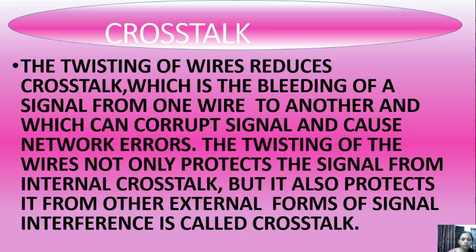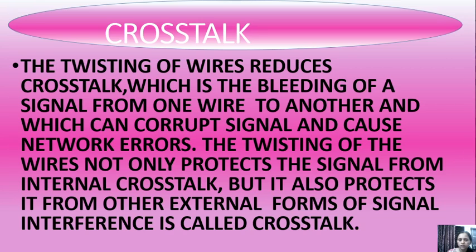The twisting of wires reduces crosstalk. So what is crosstalk here? Crosstalk is the bleeding of a signal from one wire to another. Bleeding of a signal, in general leakage of signal from one wire to another, which can corrupt the signal and cause network errors.